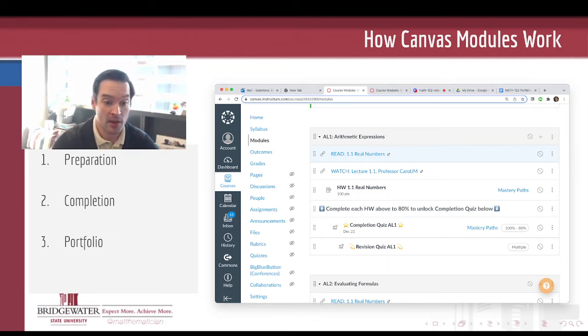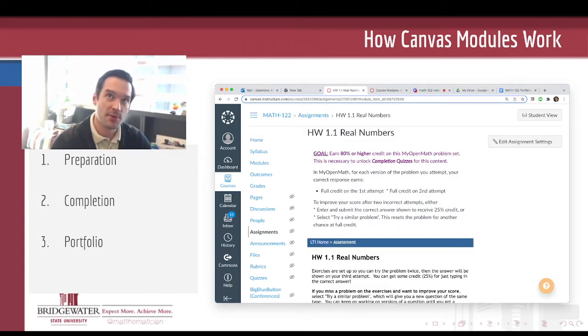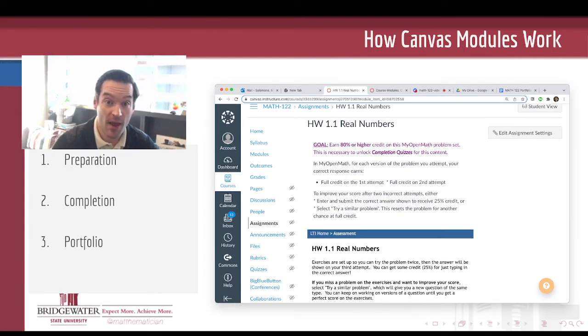Then the first tasks that you'll do and submit via Canvas are going to be homework. Think of these like practice problems. If you click on one of these, it'll take you to an assignment through a system called MyOpenMath, but it's baked into Canvas. If you've used any kind of online homework systems in the past, this is going to be a familiar interface.